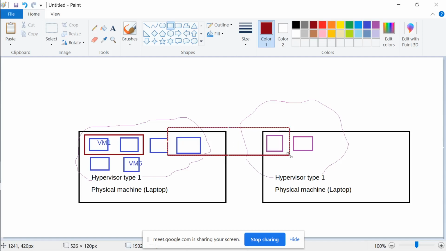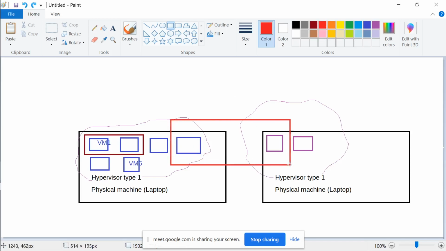This kind of configuration is not possible, where you have a virtual machine on some other physical machine and another virtual machine running on another box. This cannot be done by hypervisors. So for this we have something known as virtual infrastructure management.